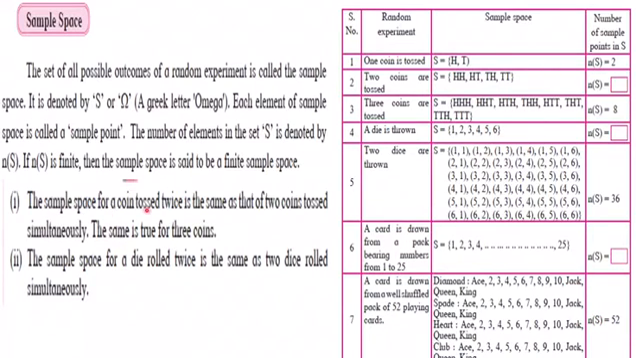So the sample space of a coin tossed twice is same as that of two coins tossed simultaneously, and same is true for three coins also. That is, when you toss a single coin twice and when you toss two coins at a time, your sample space will remain the same. Sample space for a die rolled twice is same as two dice rolled simultaneously. So this sample space will remain the same.